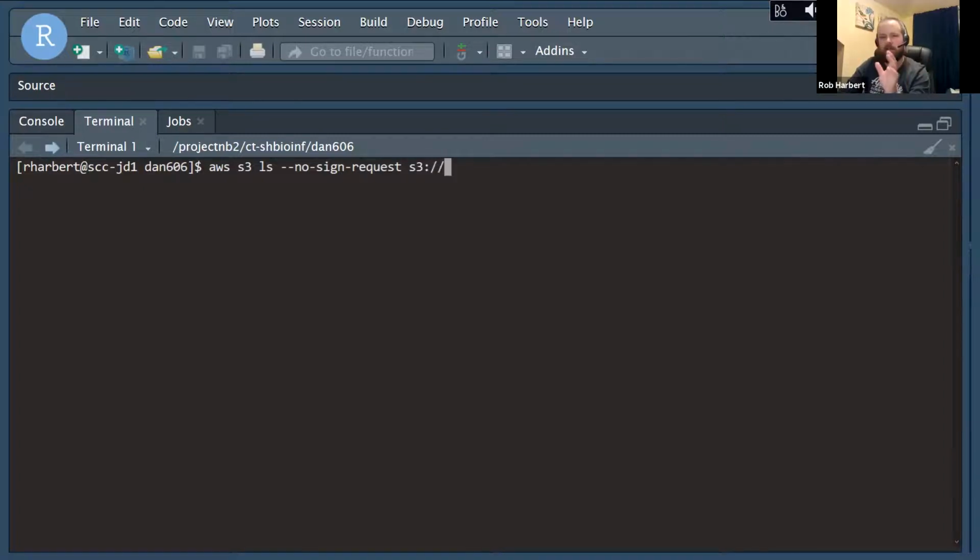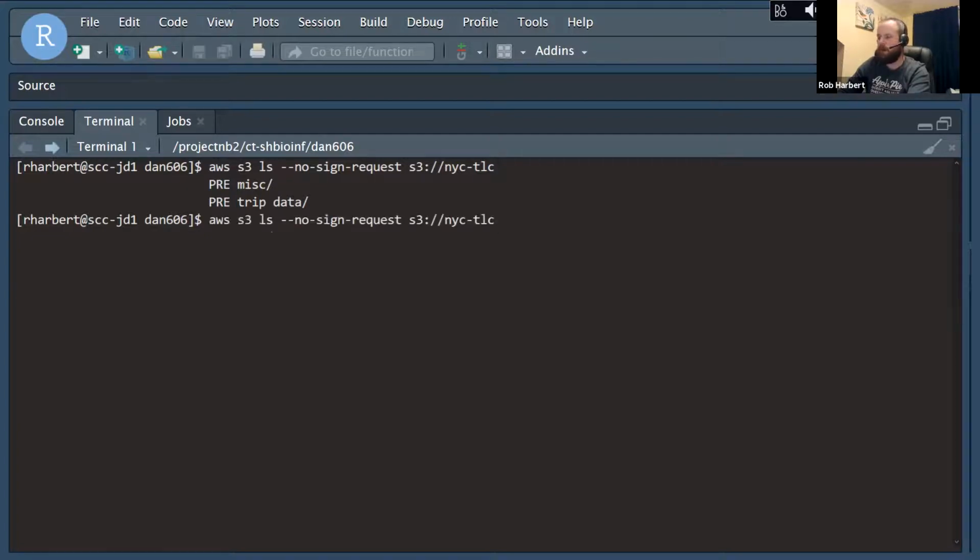S3://. This is an AWS shorthand for where we're looking. It's in the S3 system, and its name, its folder, if you will, is NYS-TLC. So let's run that. And it takes a short second. And it says, okay, there are two folders, miscellaneous and trip data. All right, so let's look in one of those.